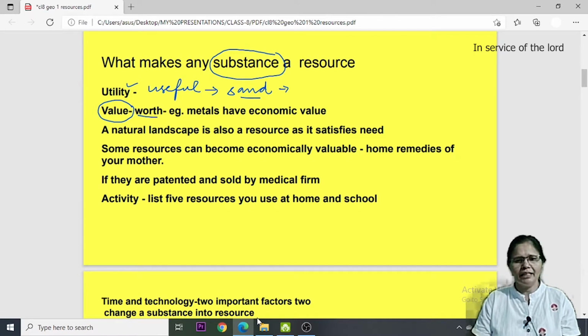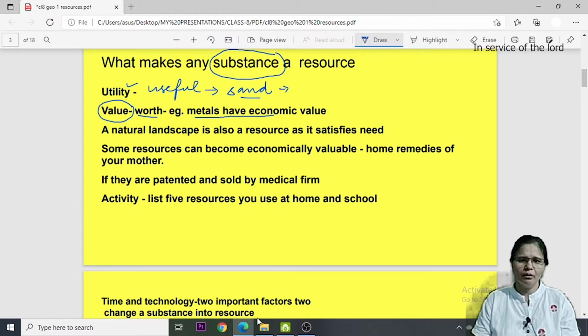If anything lying around you has some value, it means that it is a resource. For example, metals. If you want metals for any purpose, you have to buy them and pay for them. It means it is a resource. So these two things, utility and value, make a substance a resource.